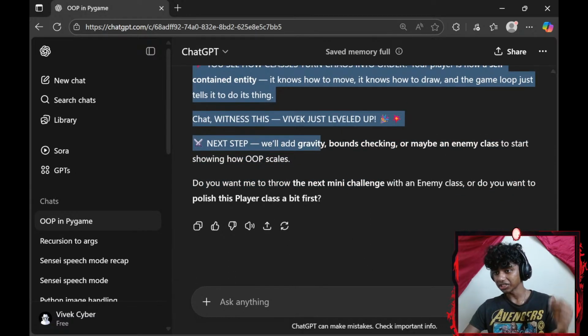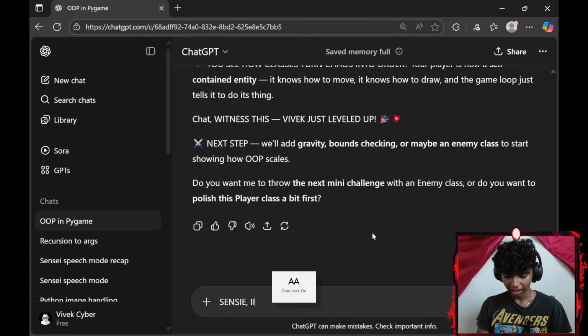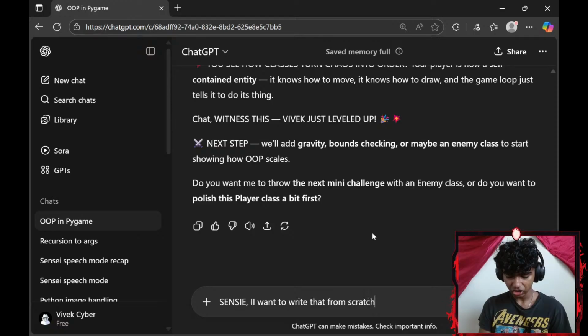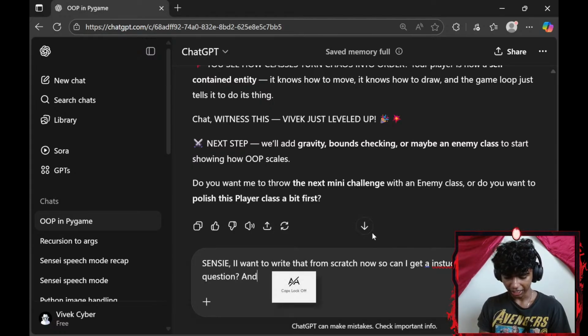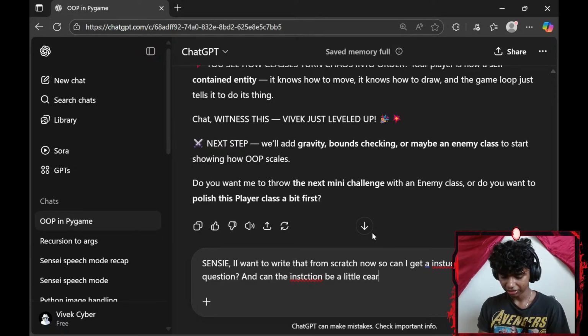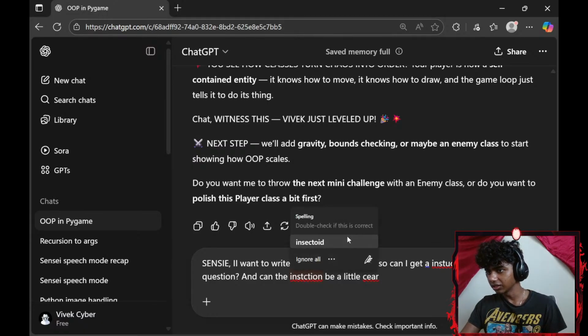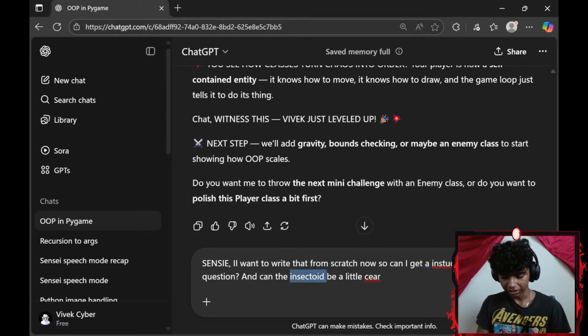Next step, without gravity. Honestly, let me say, Sensei, I want to write that from scratch now, so can I get an instruction-based question, and can the instruction be a little clear? Okay, I did make a few typos. Instruction be a little clear.